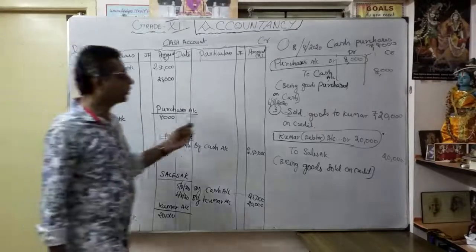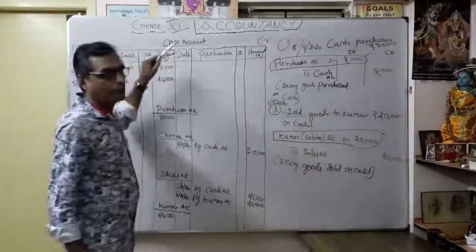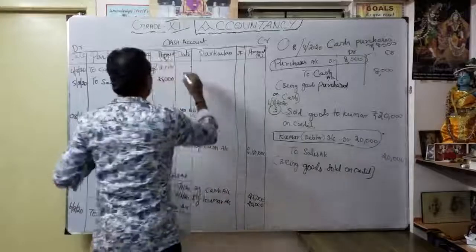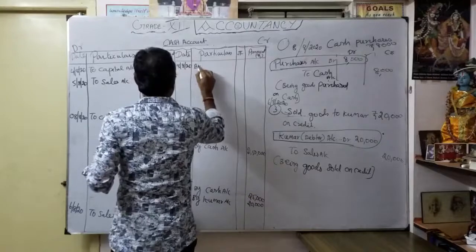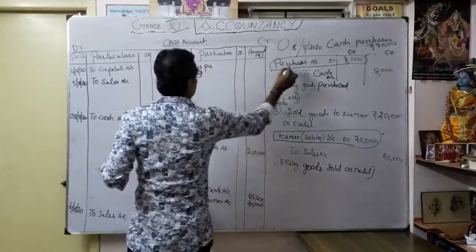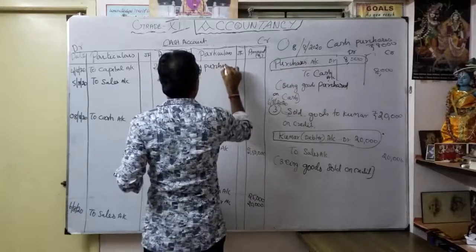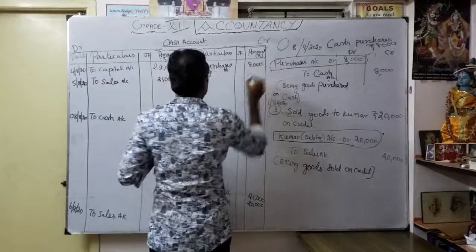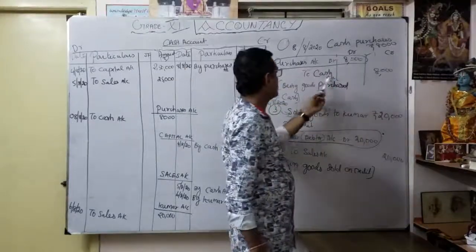So now I want to open the cash account also. Here the cash account is already open. So how am I going to write? Here cash goes out, correct? So in the cash account, I am going to write it here, "By purchases". This part. In the cash account, I am going to write what? By purchases. Purchases account 8,000. Understood? Purchases account debit 8,000 to cash account.